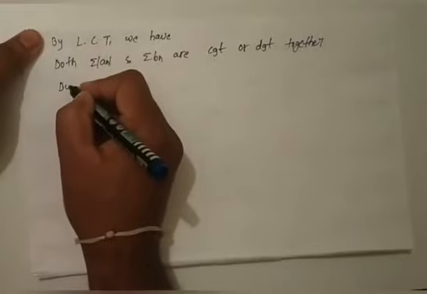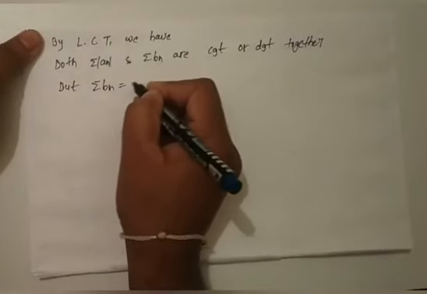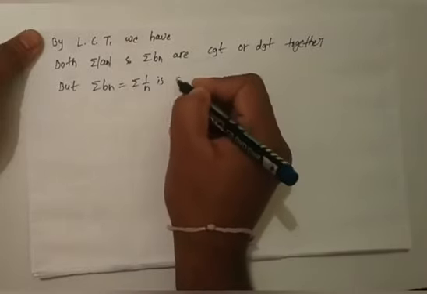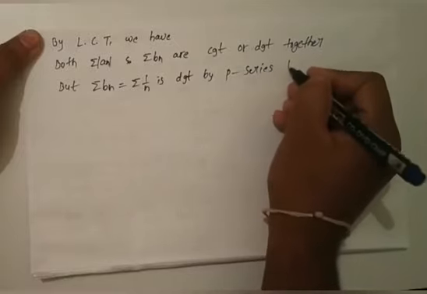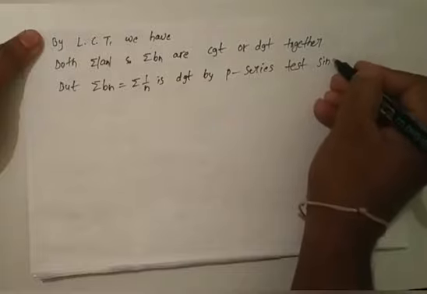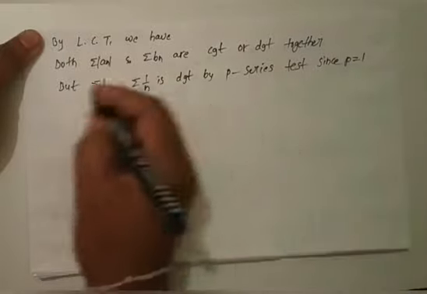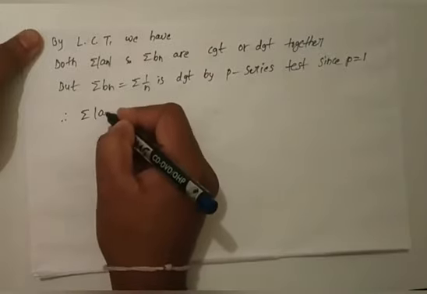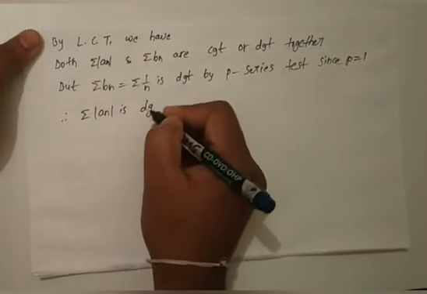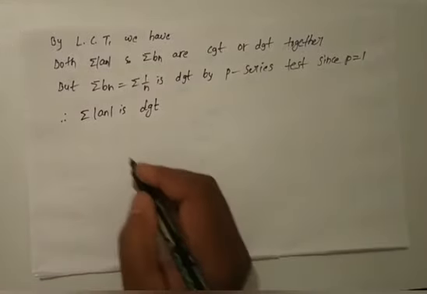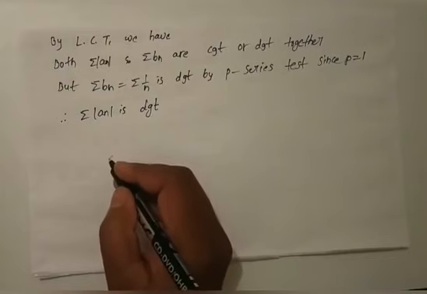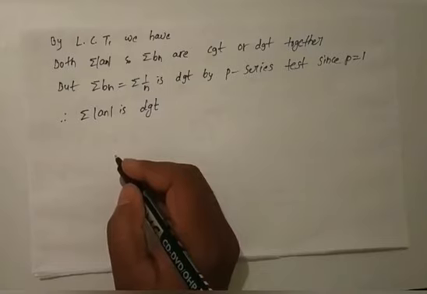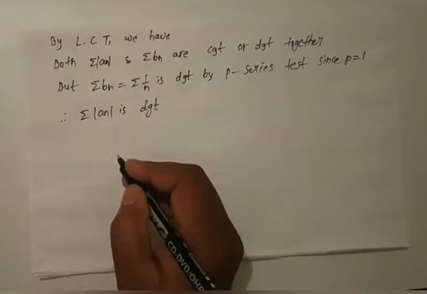But summation bn, which is equal to summation 1 by n, is divergent by the p series test because p is equal to 1. Therefore summation modulus of an is also divergent. If summation modulus of an is divergent, then in this case we will use only the alternating series test.